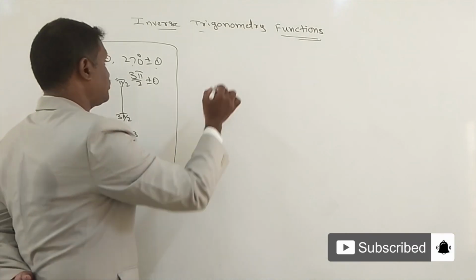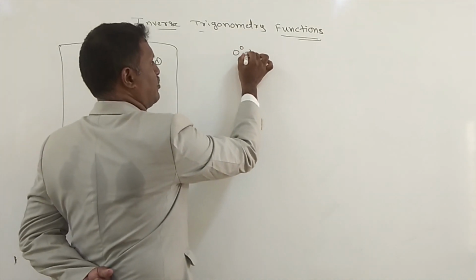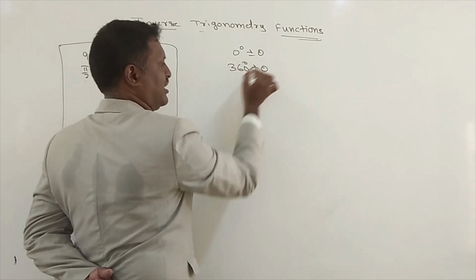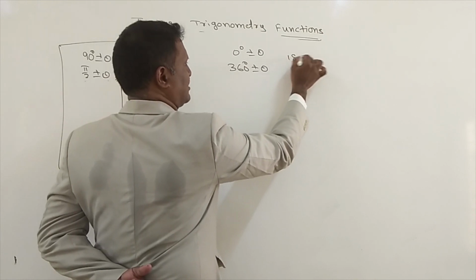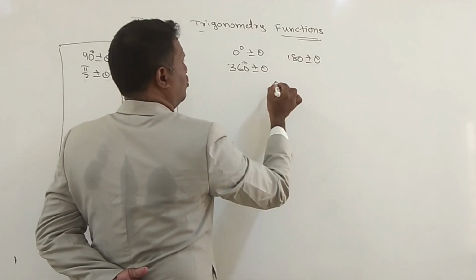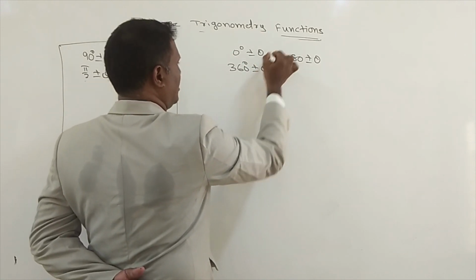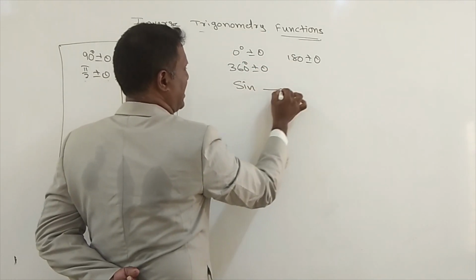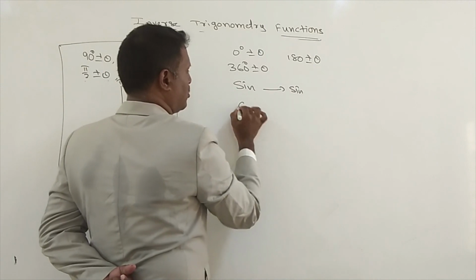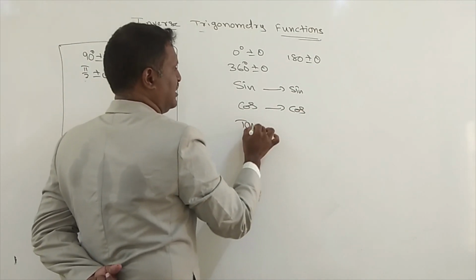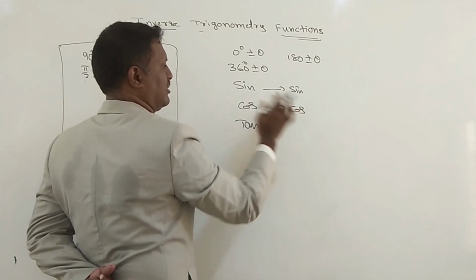Then next, whenever we have taken 0 plus or minus theta, or 360 degree plus or minus theta, 180 degree plus or minus theta, when we have taken like this, sine will be sine only, cos will be cos only. We should not interchange. We should write the same.